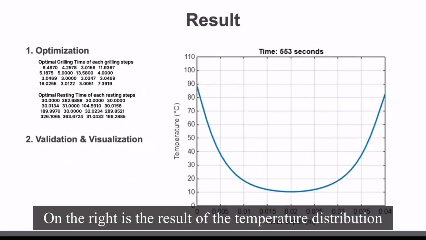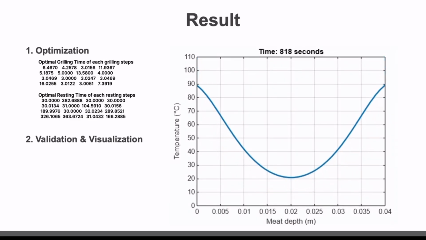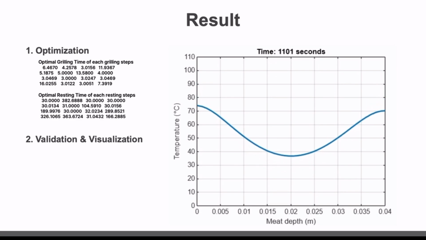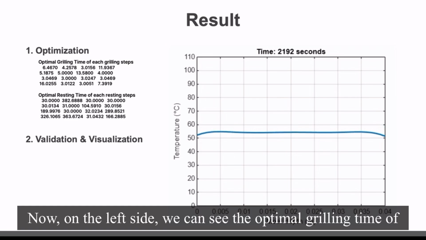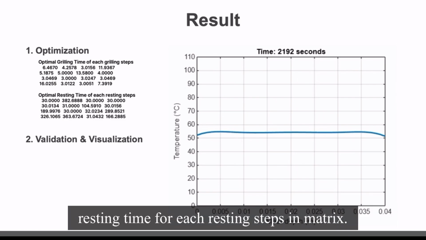On the right is the result of the temperature distribution inside the steak over time. Now, on the left side, we can see the optimal grilling time of each grilling step and optimal resting time for each resting step in matrix.